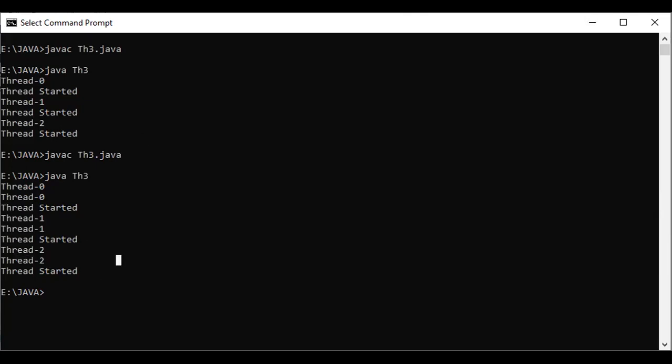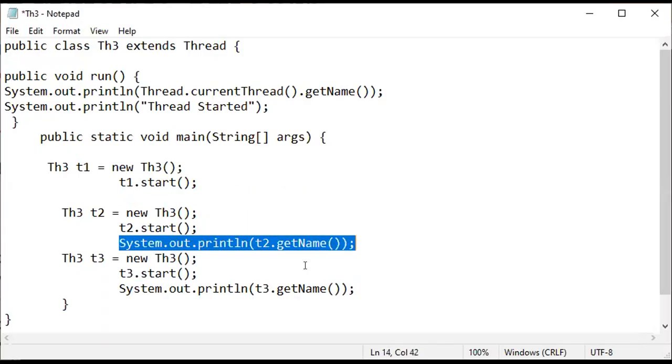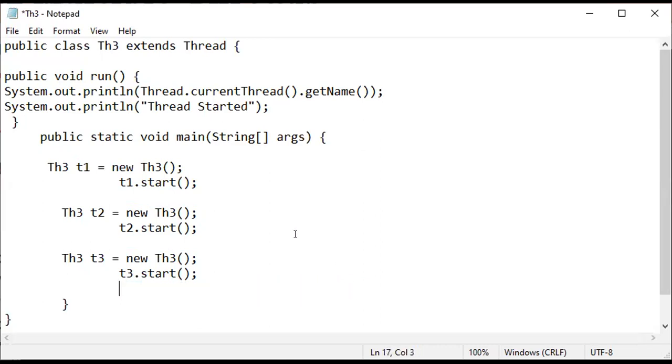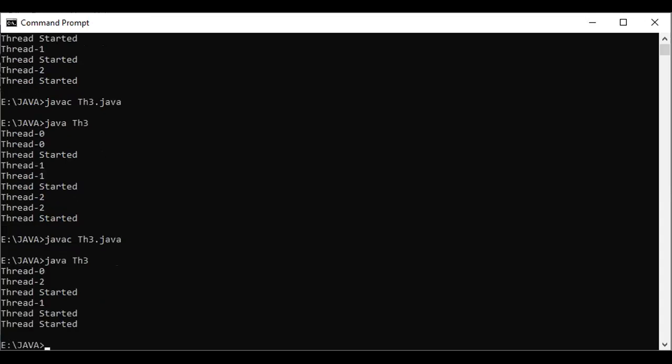Now go to the same file and delete this one. Every time, there is no need to get that name separately, and with only one getName method using currentThread, it automatically gets the name and displays it. Save this file and run it.